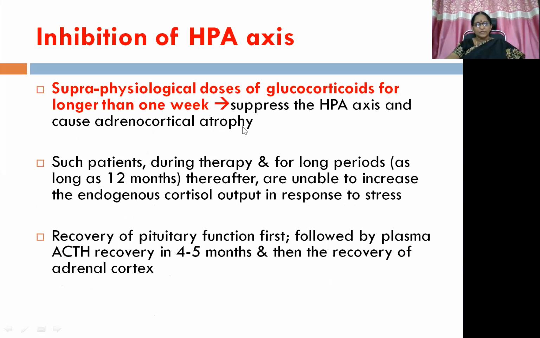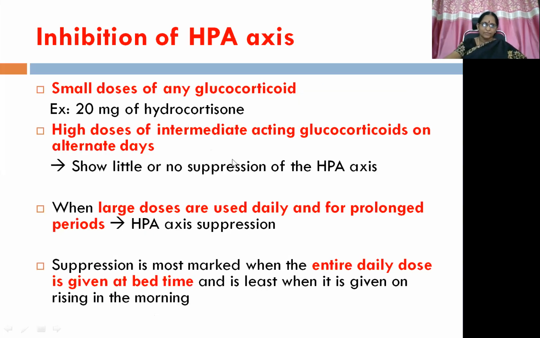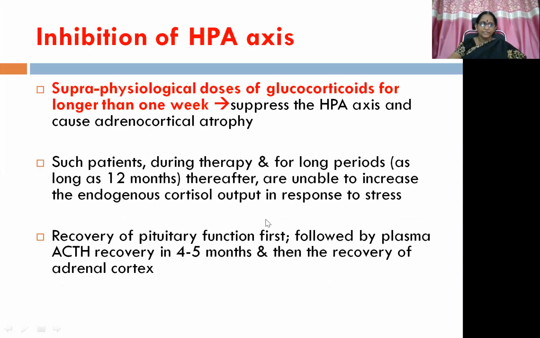Then supraphysiological doses of glucocorticoids, if they are administered longer than 1 week, they suppress the HPA axis and cause adrenocortical atrophy. So in the previous slide, we discussed, just to recap, small doses, high doses on alternate days, no problem. Large doses for prolonged periods or even daily. Then here we have discussed supraphysiological doses for longer than 1 week. So it is also dangerous.